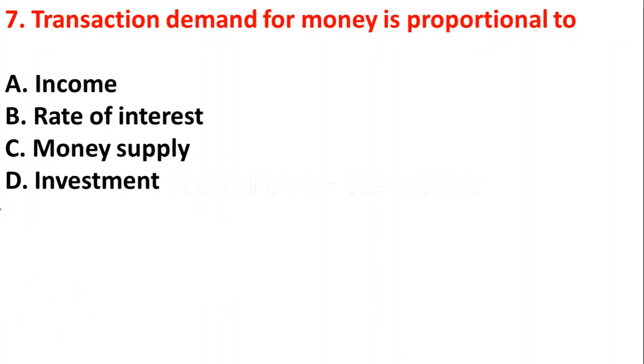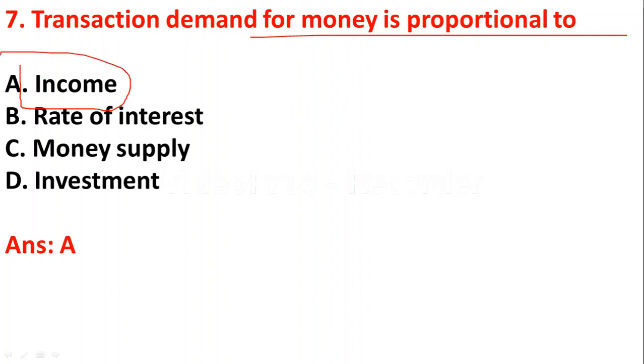Question number 7, transaction demand for money is proportional to: option A, income; option B, rate of interest; option C, money supply; option D, investment. So transaction demand for money is proportional to income. As income increases, transaction demand for money also increases. As income decreases, transaction demand for money also decreases.